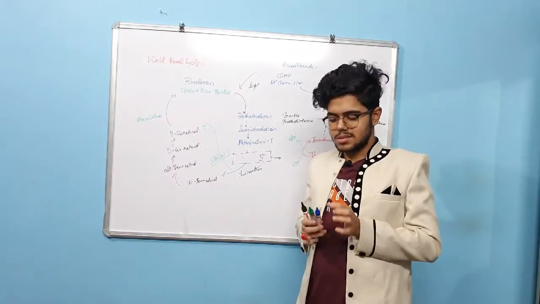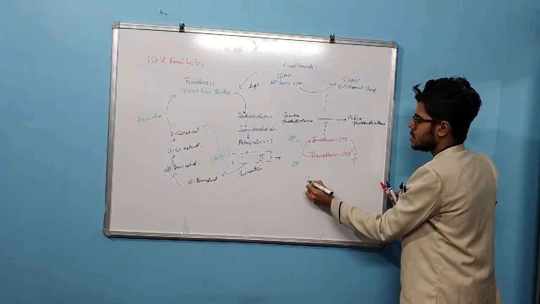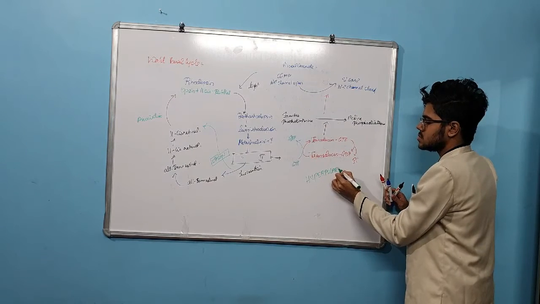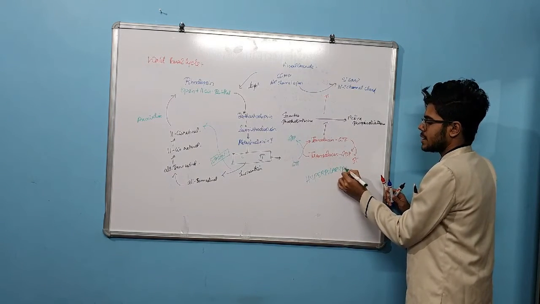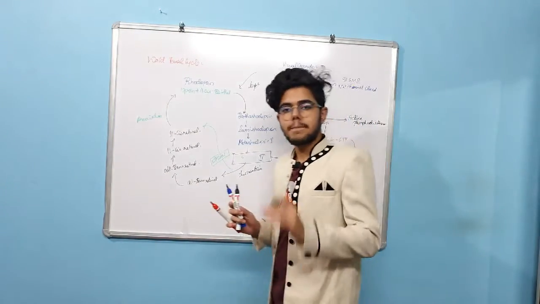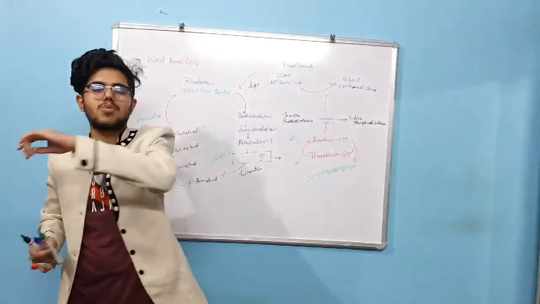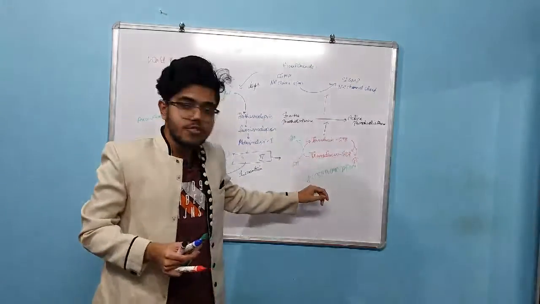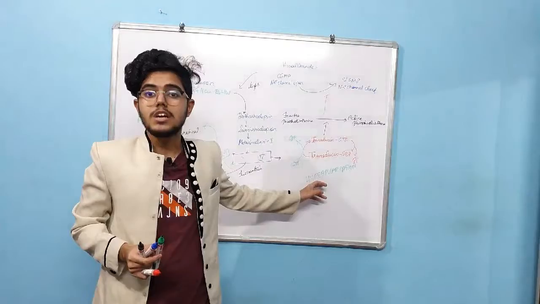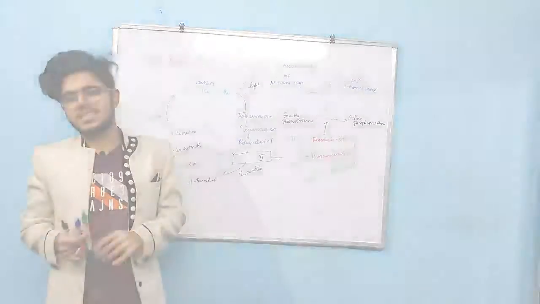Now the sodium channel is closed. What is the final outcome? That will cause hyperpolarization, and this hyperpolarization is transmitted through the network to the visual cortex of the brain. So this is about the visual cascade.